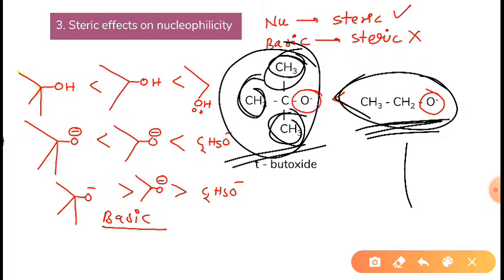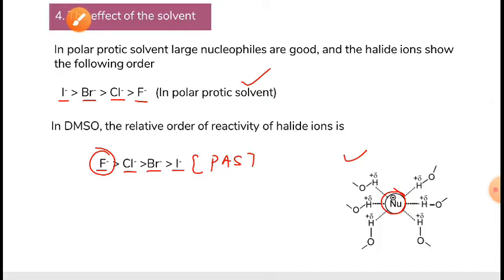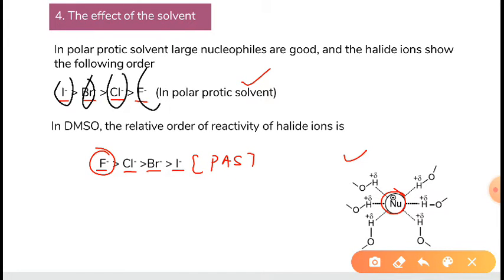Now when we talk about the effect of solvent, whenever there is a polar protic solvent, large nucleophiles are good, and the halide ions show the following order. In polar protic solvent, iodine will be a better nucleophile than Br negative, then Cl negative, then fluorine negative.